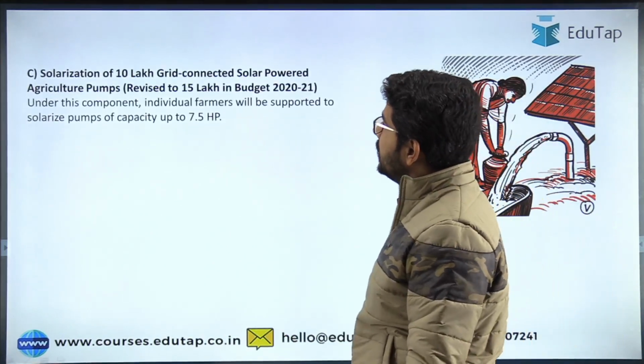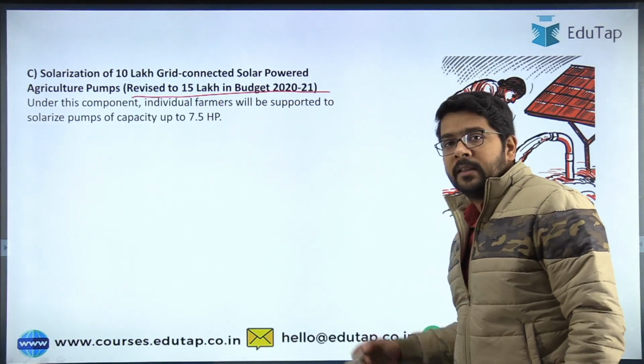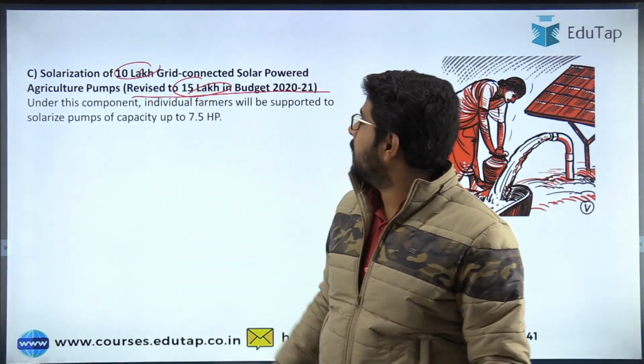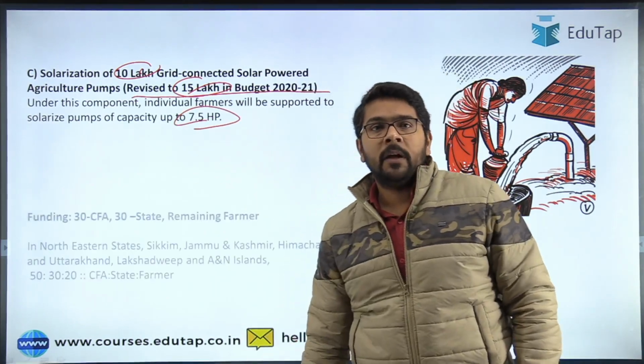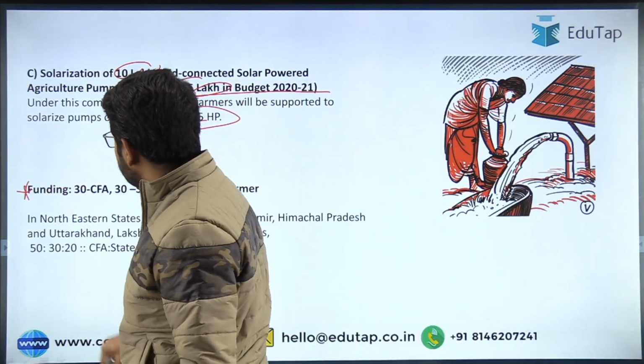We have also discussed the third component, as I already mentioned, the revised target under the budget. Okay, earlier it was 10 lakh, now it has been revised to 15 lakh. Again similar, the capacity of the pump will be 7.5. I also mentioned the funding pattern, guys. We have already discussed this.